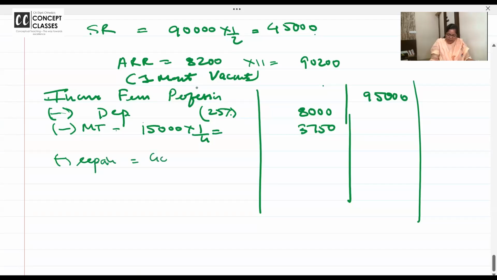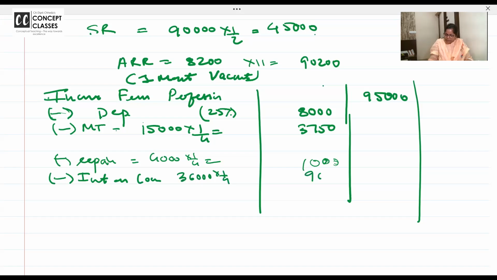Repairs: 4,000, one-fourth is 1,000. Interest: 36,000, and from professional income, one-fourth.